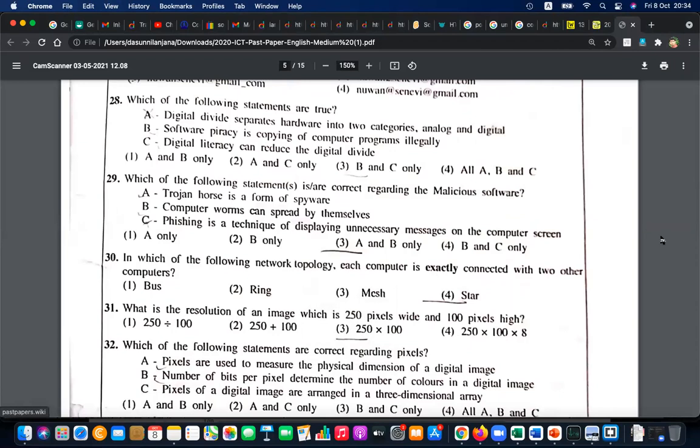Digital divide separate hardware into two categories, analog and digital. Oh no, not that. Digital divide means the people who have access to digital resources or a modern ICT, and those who have no access to ICT. In society we can see two different groups.